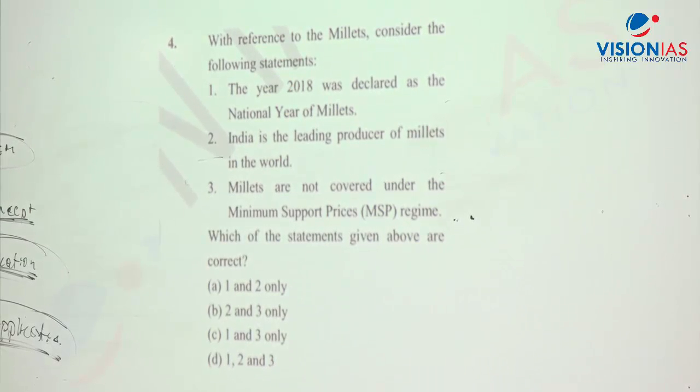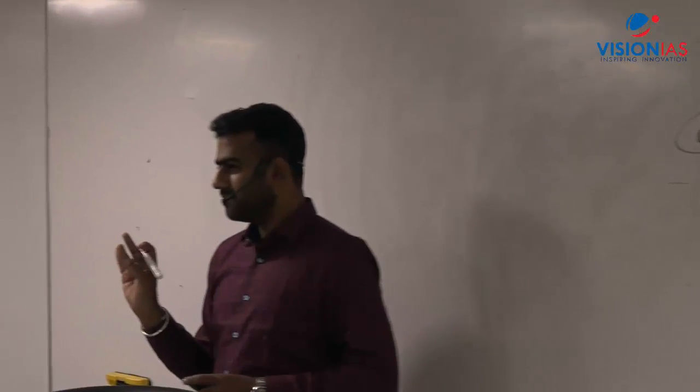Jowar is also called sorghum. Bajra is called pearl millet. Then ragi is finger millet. Then there are different varieties. These are the three main ones which are majorly grown. But other than this, there are different varieties.